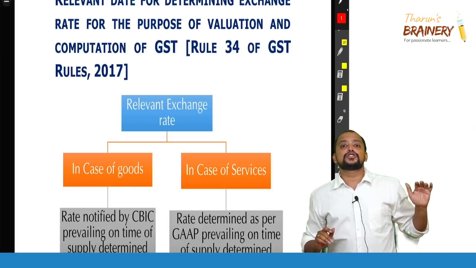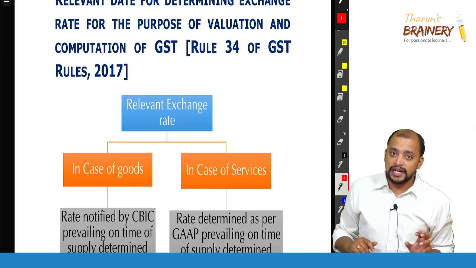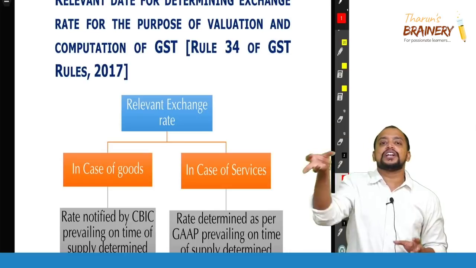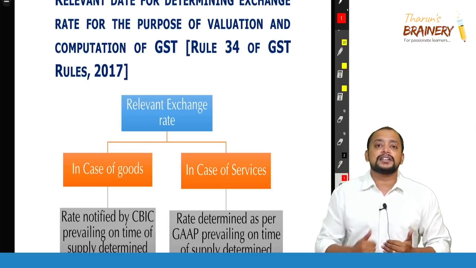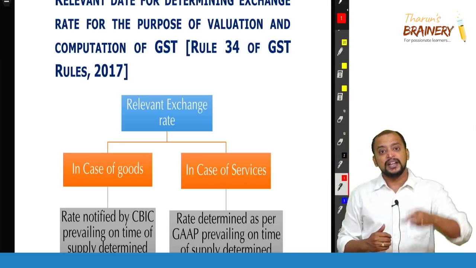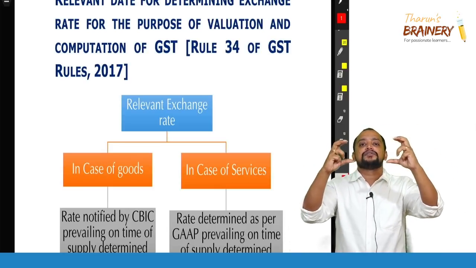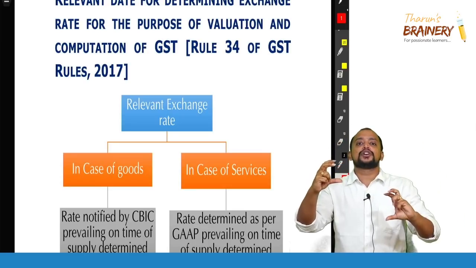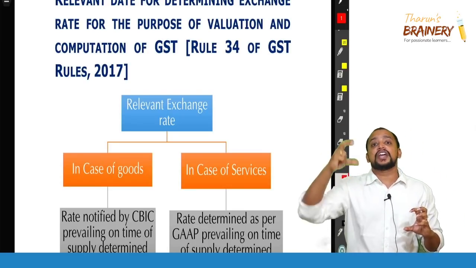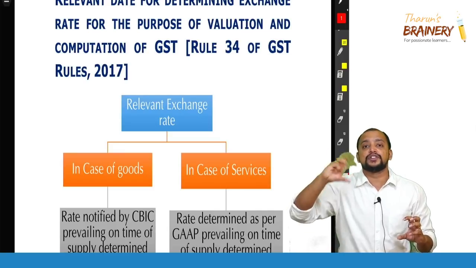Whereas in case of goods, you need to take the CBIC notified rate for goods. And on which date do we need to take this exchange rate? The time of supply for the transaction. For every transaction, we need to determine the time of supply. So we need to identify the time of supply for the transaction, and on that date, the CBIC notified rate you need to take for goods, and the GAAP rate we need to take for